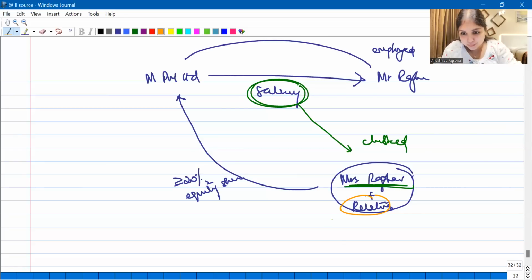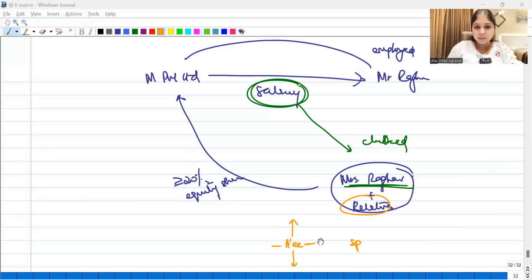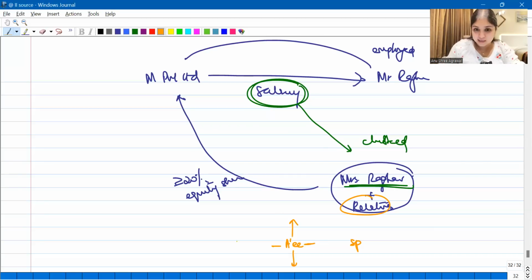Relatives will include, if I am the assessee, my spouse, my brother, my sister, my lineal ascendant, and my lineal descendant. It will include all these people: my spouse, my brother, my sister, my lineal ascendant, and my lineal descendant put together.